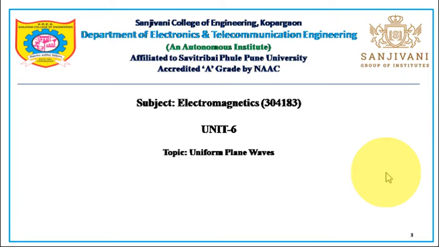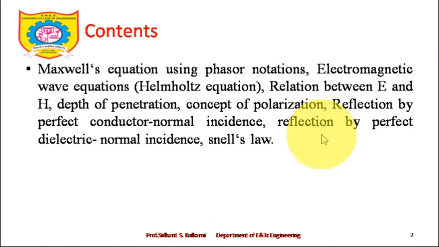Welcome back, friends. In the previous lecture we talked about wave polarization. It's time to discuss the next point of the topic. The next point of the topic is reflection of the plane wave by a conductor at normal incidence. So it's simply reflection of the uniform plane wave at normal incidence.